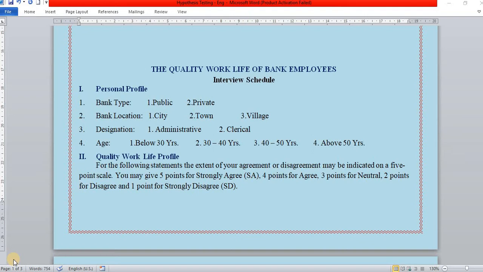The quality work life profile. For the following statements, the extent of your agreement or disagreement may be indicated on a 5-point scale. You may give 5 points for strongly agree, 4 points for agree, 3 points for neutral, 2 points for disagree, and 1 point for strongly disagree.